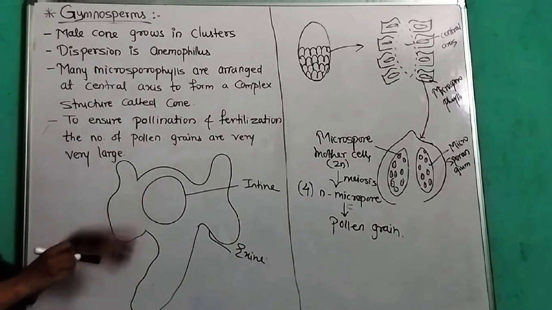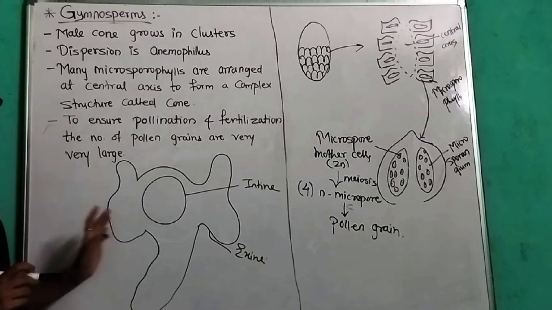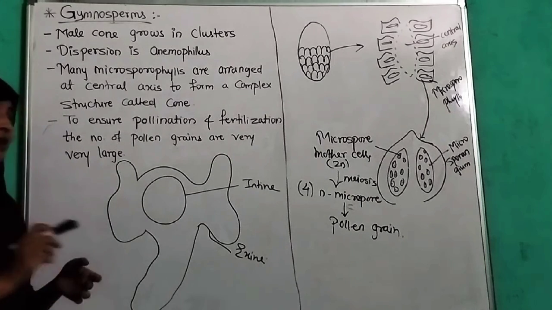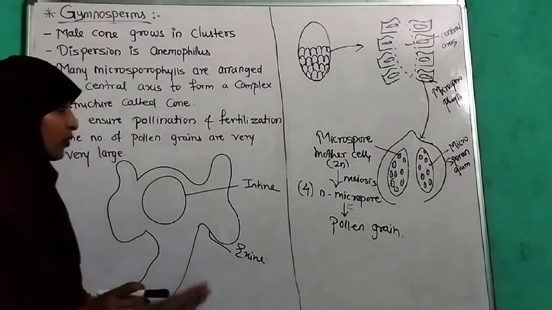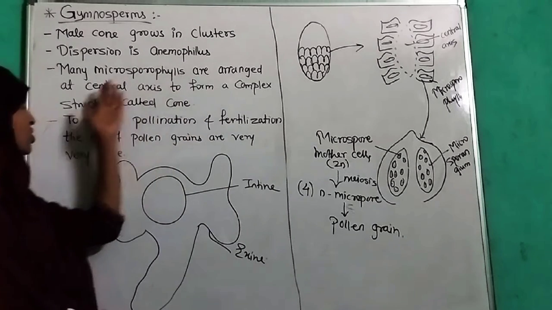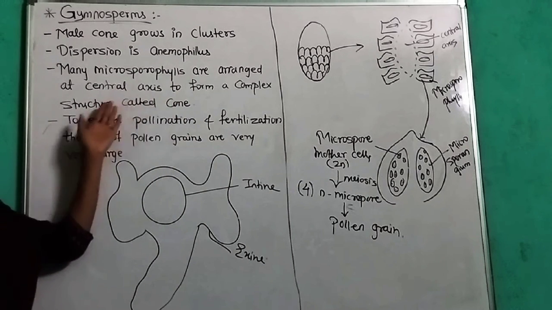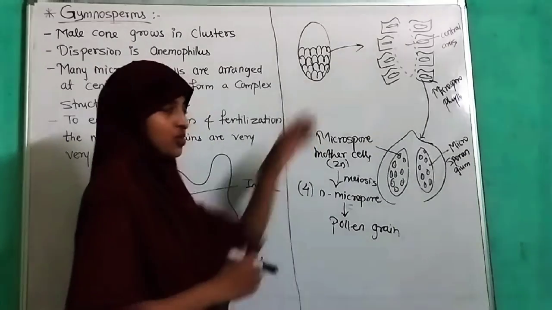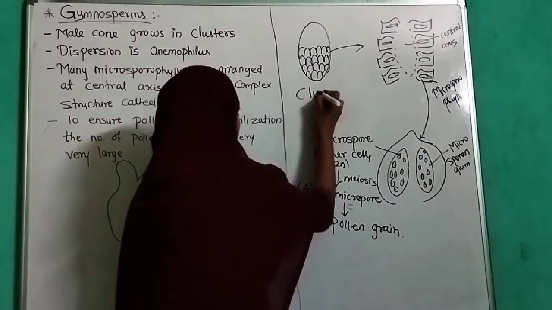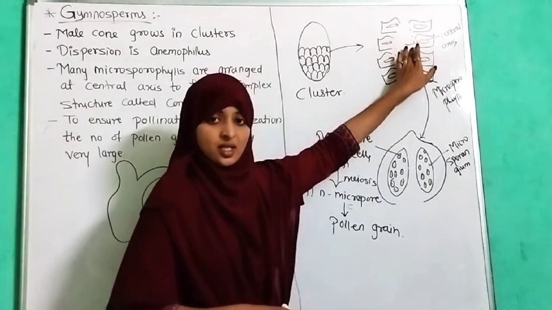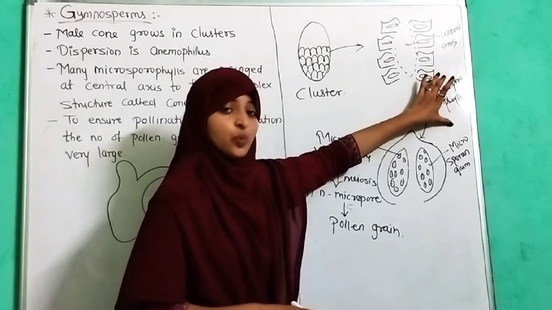Now see here, to ensure pollination and fertilization, the number of pollen grains is very large. First of all, we have discussed that the microsporophylls are arranged at the central axis to form a complex structure called a cone. Here we have seen a cluster structure. This is a cluster, and the main axis has a number of microsporophylls.